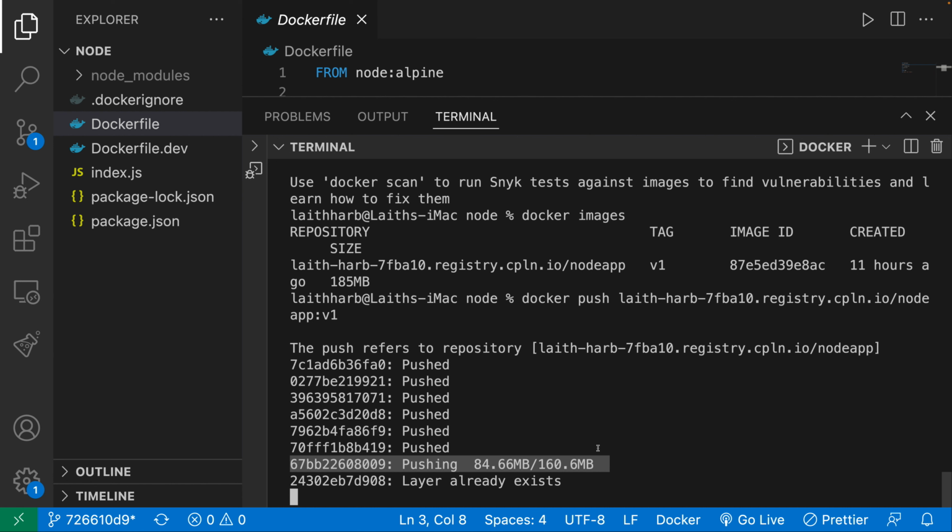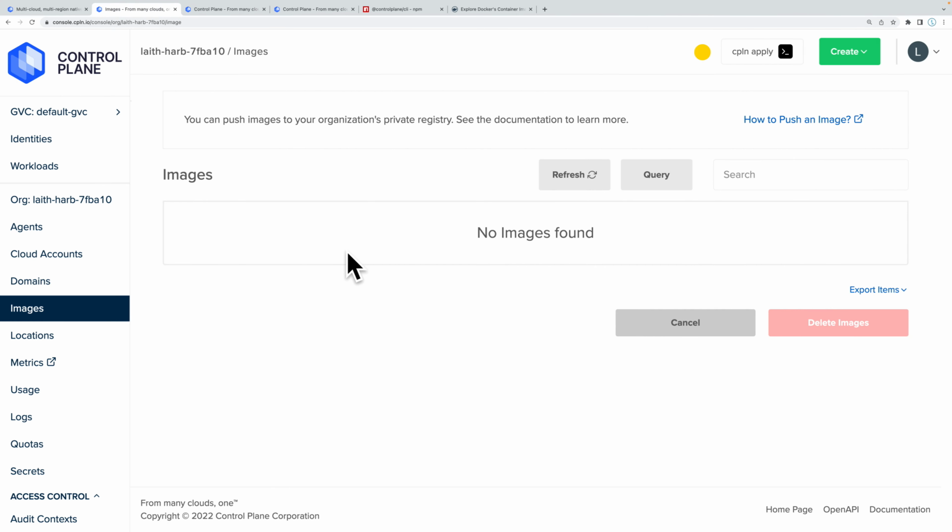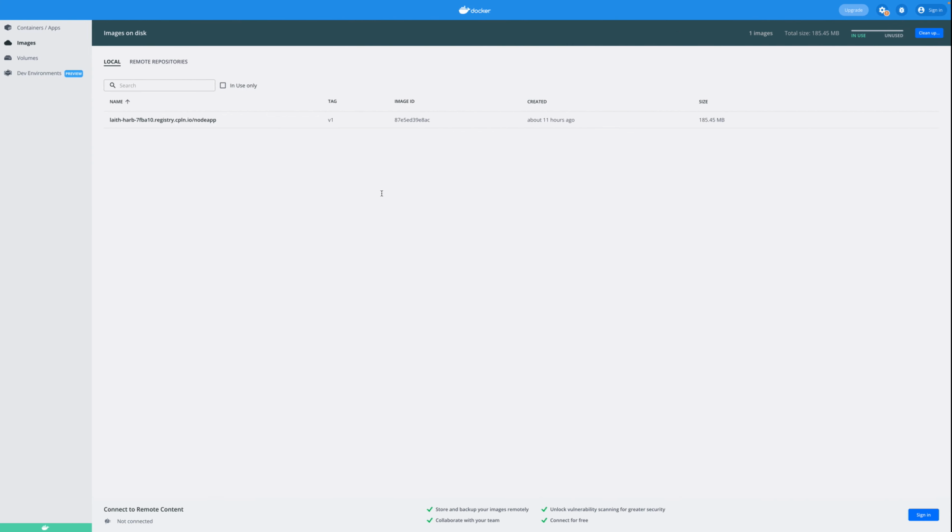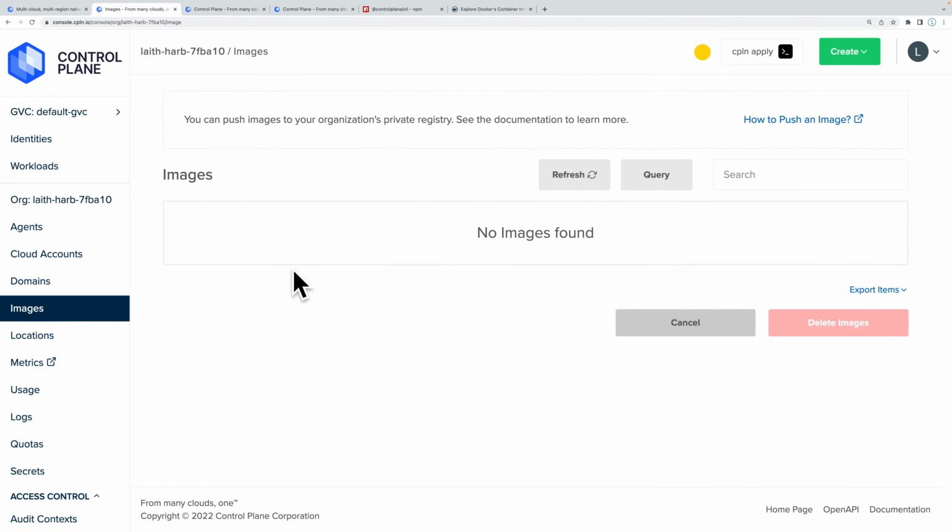I do not want to pause the video, so let's just wait this out. And we should see the image over here. Now, once we see the image over here, we can use it on this platform similarly to when we have built images over here. So we can just utilize this to run multiple containers.